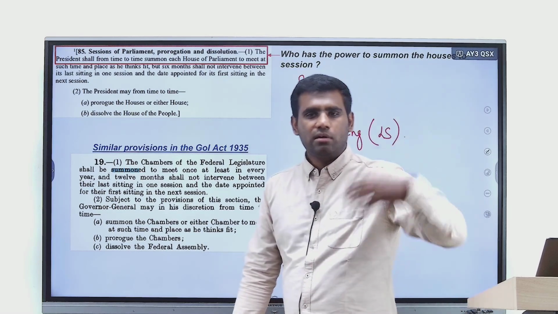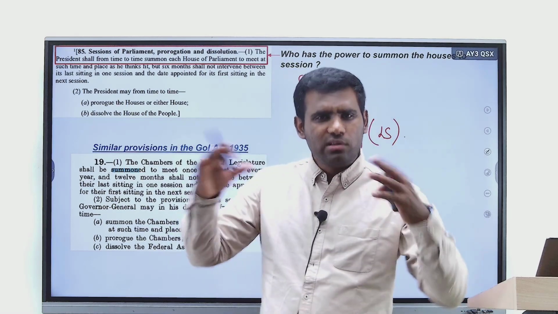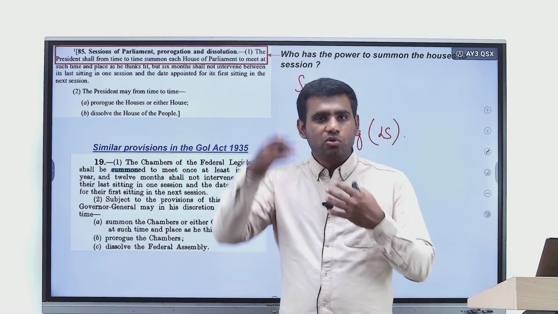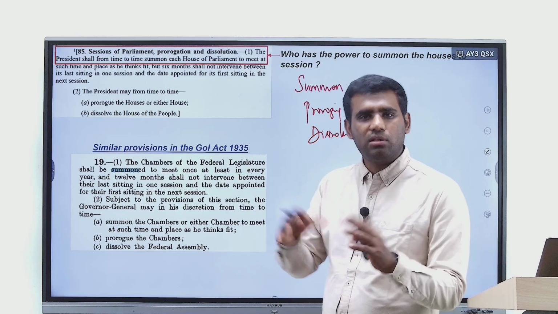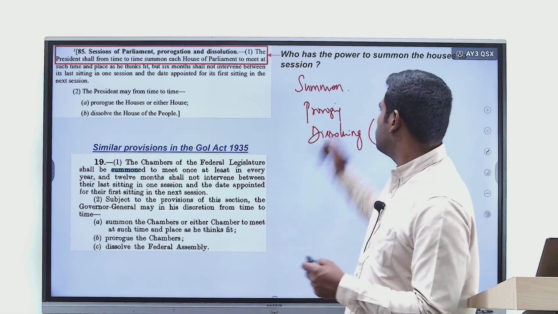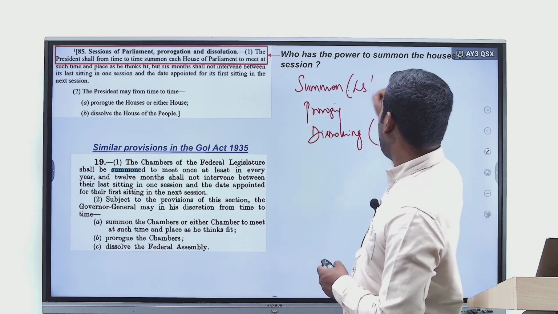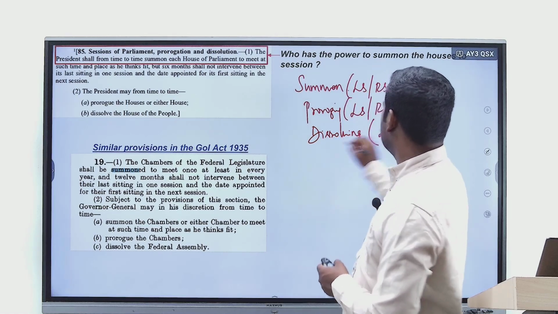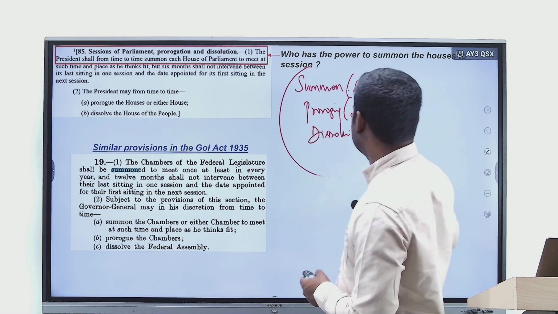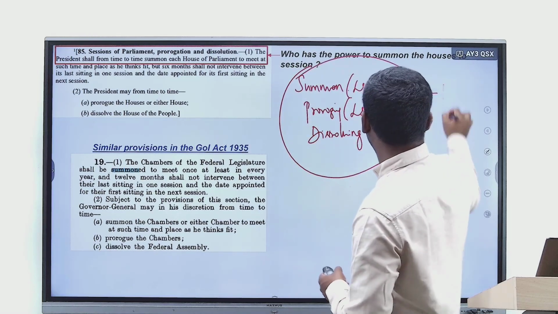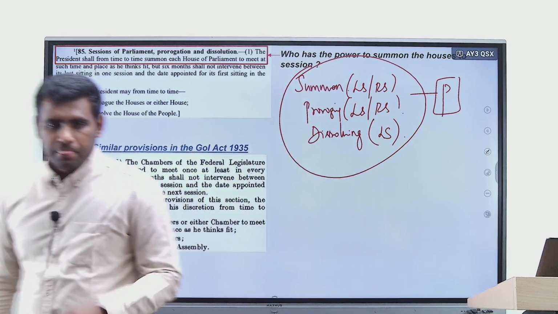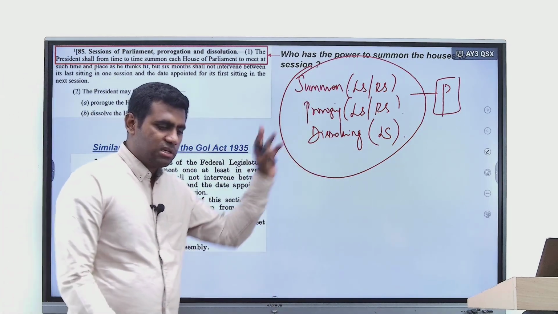Whereas summoning a house or both the houses to sit for session, or at the end of a session to prorogue the house or the houses, correct? Summoning both Lok Sabha and Rajya Sabha, proroguing both, and dissolving Lok Sabha, all these are powers exclusively in the hands of the President. Right? This is something that you should remember.